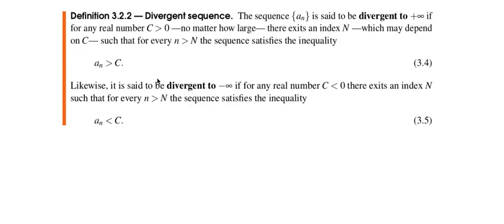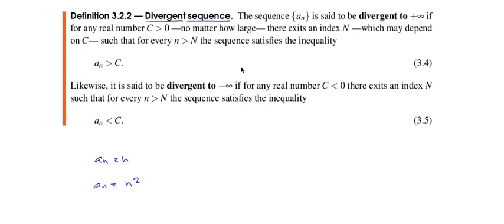Okay, so some sequences do not converge to a limit, but they go to infinity or minus infinity, for instance. So for instance, if you have the sequence a sub n equals n, the sequence of real numbers, it doesn't matter how high a value of n you give, you will always get a higher number, right? So this is not getting closer to any real number, it's actually growing and growing and growing. Or if you have a sub n equals n squared, this is growing faster, right? So this is what we want to catch with this definition of a divergent sequence.